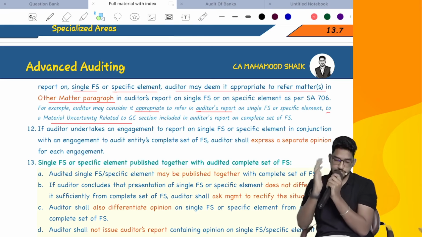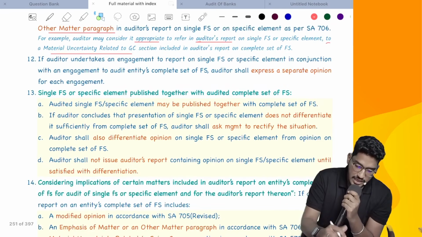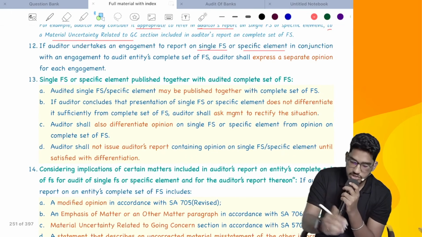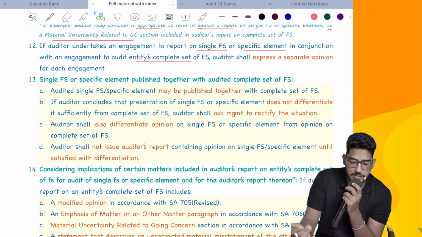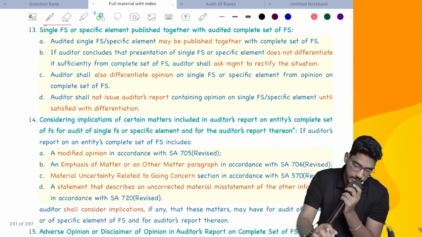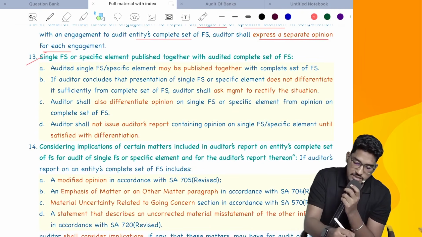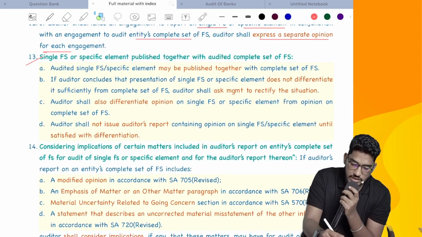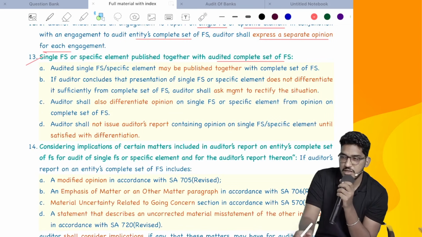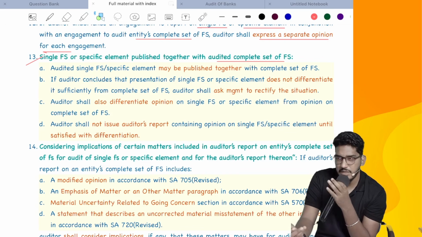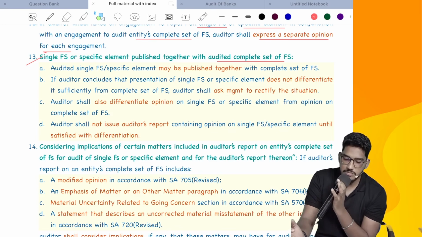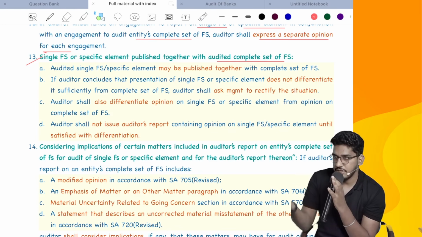Next. If the auditor undertakes an engagement to report on a single financial statement or specific element in conjunction with an engagement to audit the entity's complete set of financial statements, what did I say? He has to express a separate opinion. Then, single financial statements or specific element published together with audited complete set of financial statements. Sometimes what will happen is the single financial statements and complete financial statements may be published together. Both will be published together. In case they are getting published together, ask the management to differentiate it.